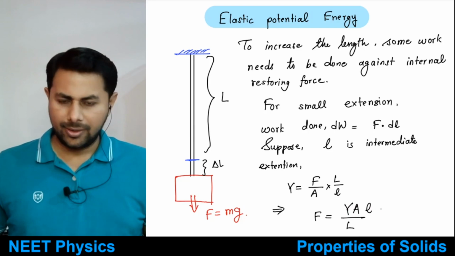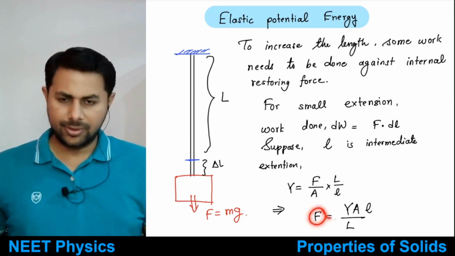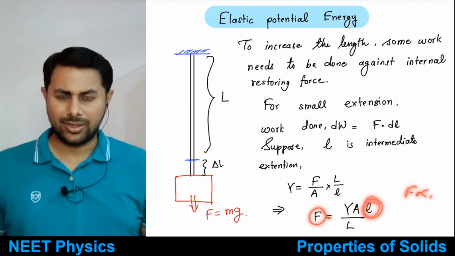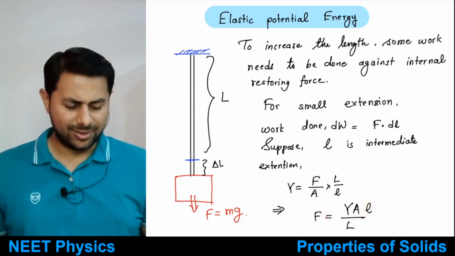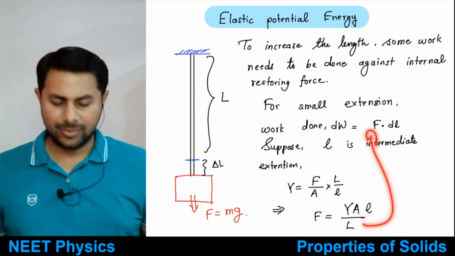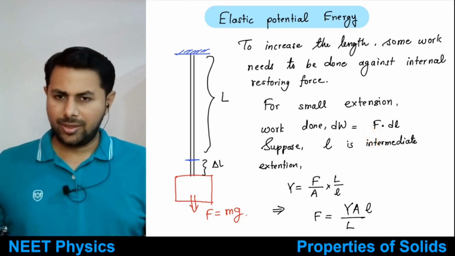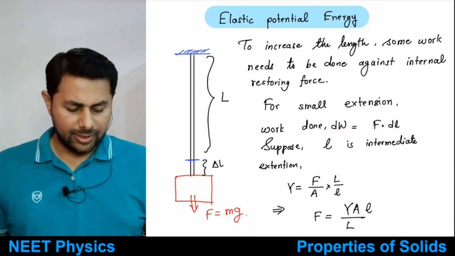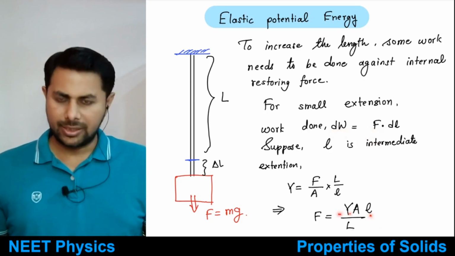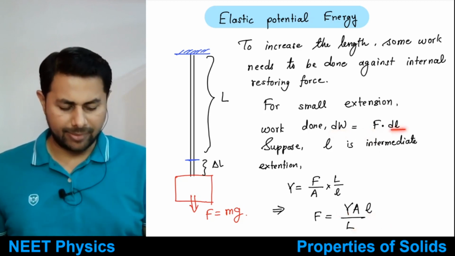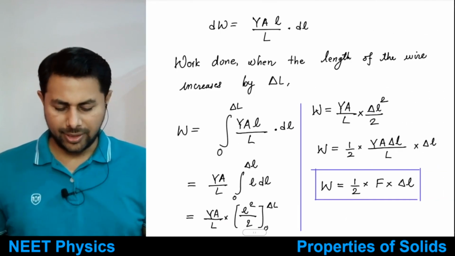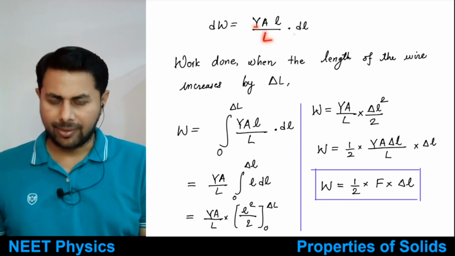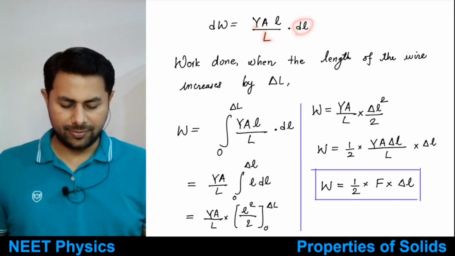So it tells you that this force is proportional to what? The extension. This is just Hooke's law, right? So you put that here. So what would be the work done, small work done? So dW is F dot dl. That is equal to YAl divided by capital L multiplied by dl. So dW is the work done, which is YAl divided by capital L times dl.